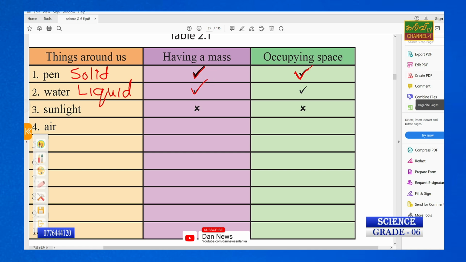But in our day-to-day life, mostly we are not using kilograms to measure water. Anyway, you can measure it.